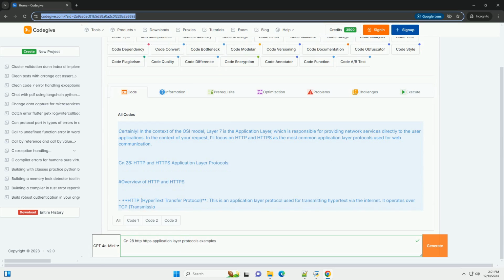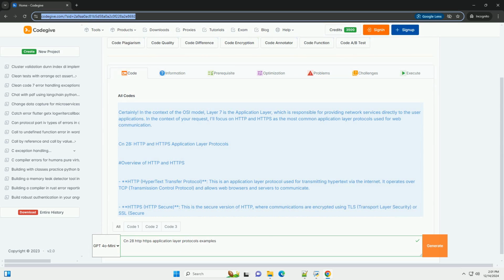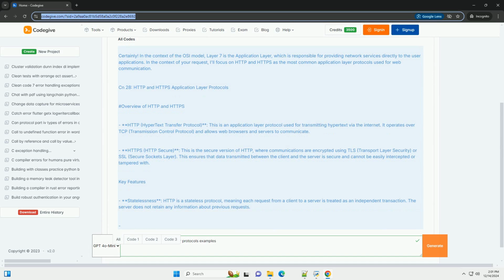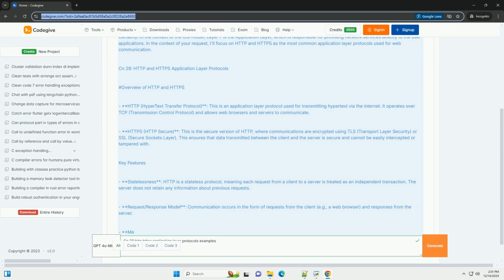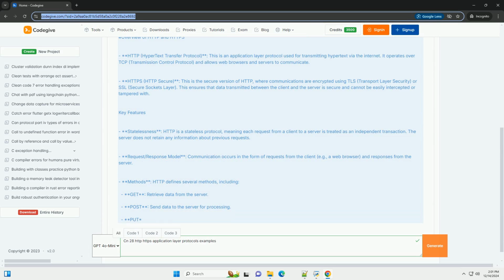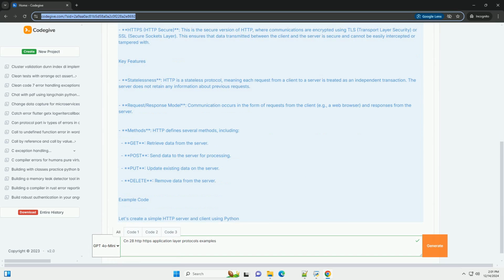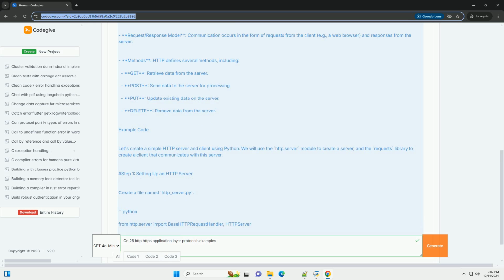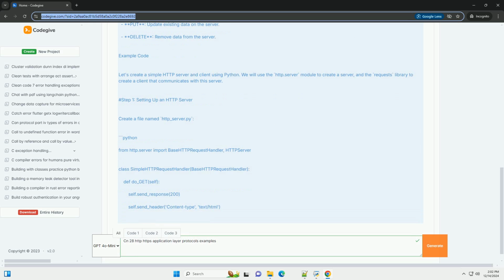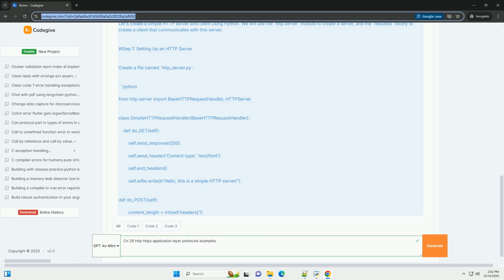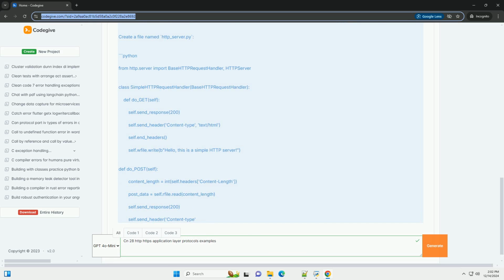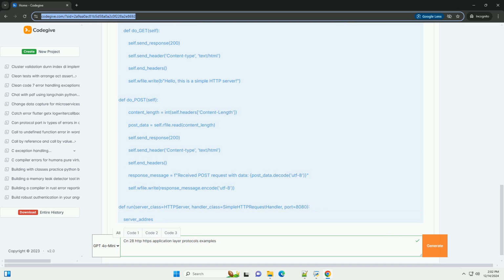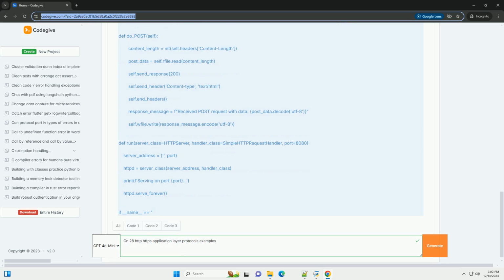Certainly. In the context of the OSI model, Layer 7 is the application layer, which is responsible for providing network services directly to the user applications. I'll focus on HTTP and HTTPS as the most common application layer protocols used for web communication. Overview of HTTP and HTTPS.